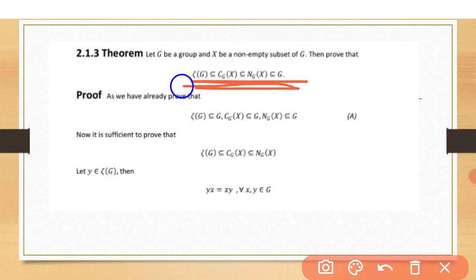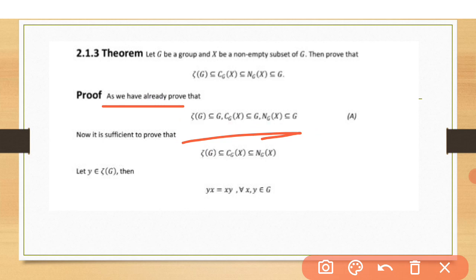If you want to understand the normalizer, centralizer, and Z(G) deeply, you can watch my previous lectures on my channel. So let's start. We have no need to prove that these are all contained in G, because these are all elements of G. We only need to prove that the center of G is contained in the centralizer of X in G, and this is contained in the normalizer of X in G.